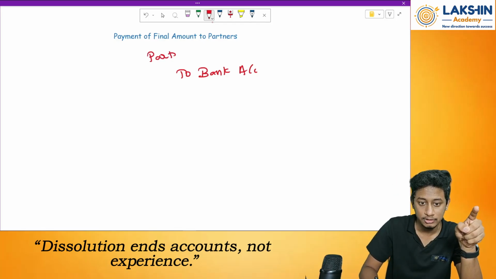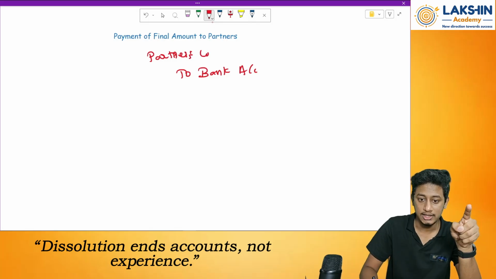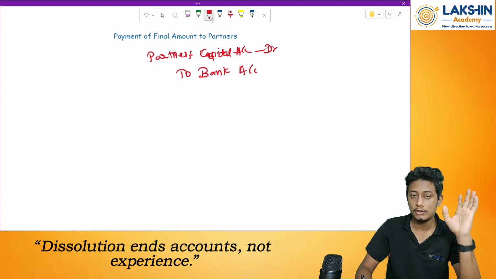So partners capital account debited. Capital account debited to bank account is the entry.